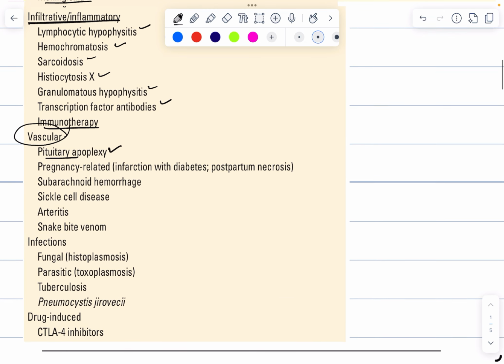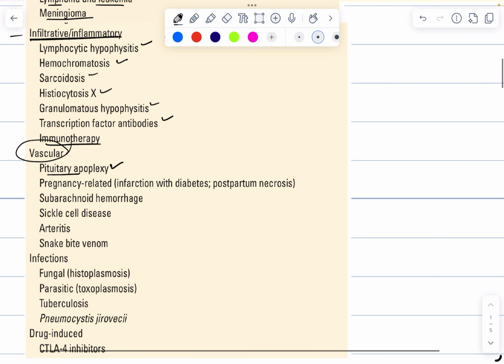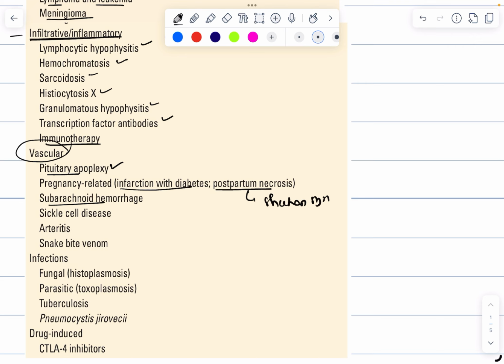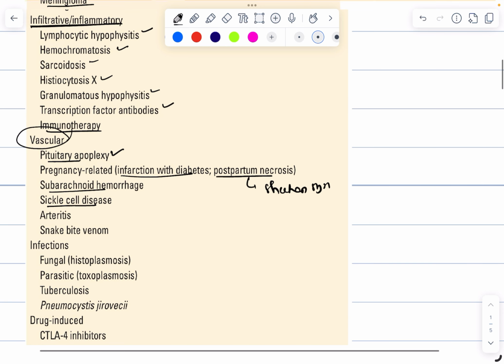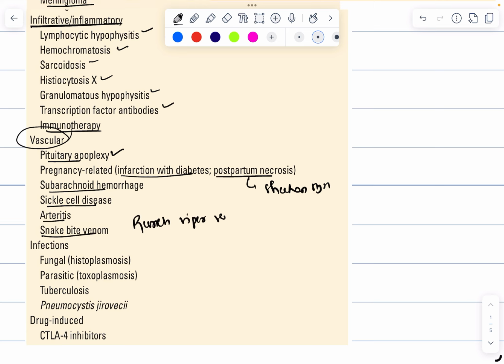Then, pregnancy-related causes like infarction with diabetes or postpartum necrosis, like the Sheehan syndrome. Other vascular causes are subarachnoid hemorrhage or sickle cell disease, in which there is thrombosis inside the vessel, or arteritis or snake bite venom, like the Russell's viper venom.